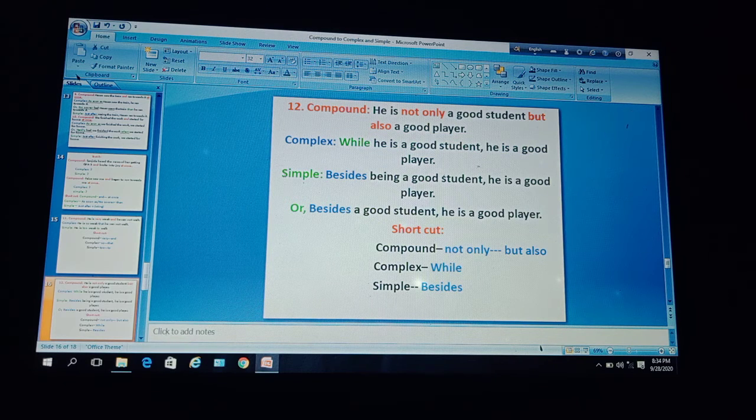To make it simple, you have to take the help of besides. Now to make this compound to simple, we have to change this first clause to a phrase with the help of besides. Besides being a good student, then use a comma and then use the rest of the clause, also a good player. Here he is a good player.